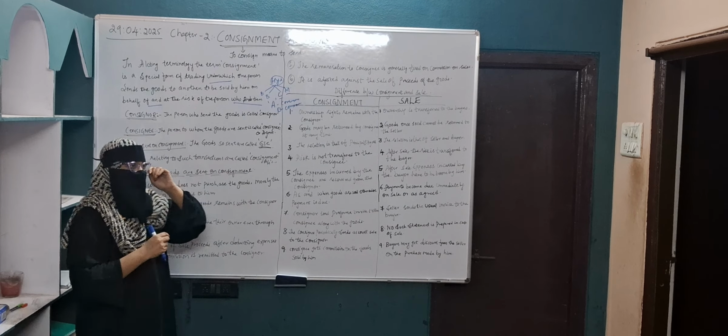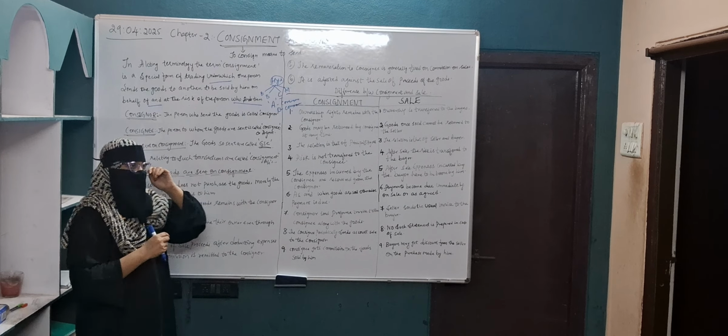Once the goods are sold out, the person who purchases the goods becomes the owner. The consignee does not become the owner even though he is in possession. Then the amount of sale proceeds, after deducting the expenses and commission, is remitted to the consignor. Now see here, the consignor is giving the commission to the consignee. On which basis?